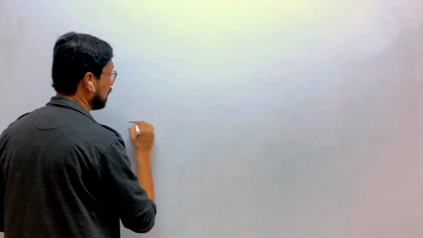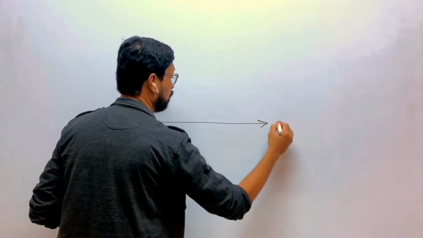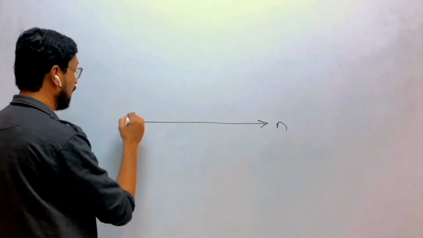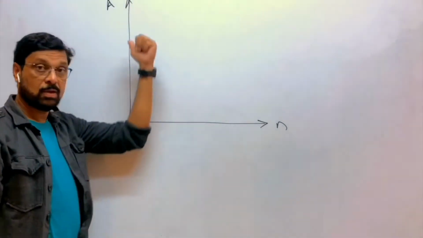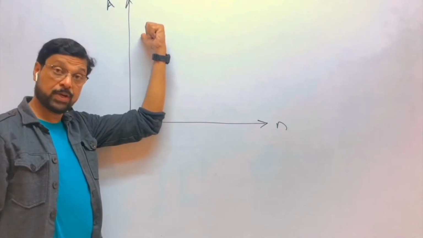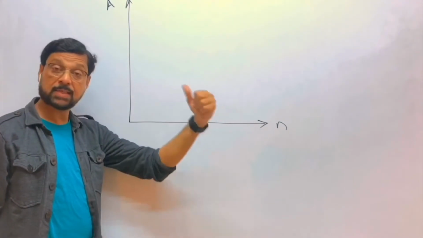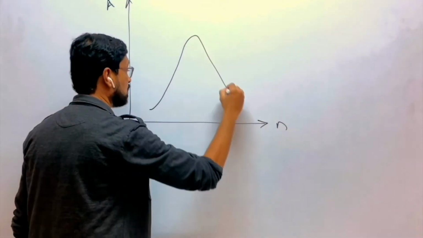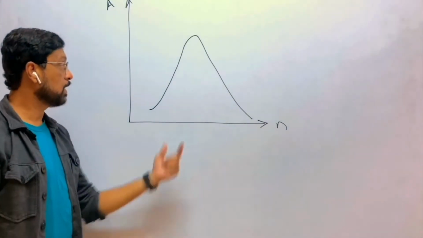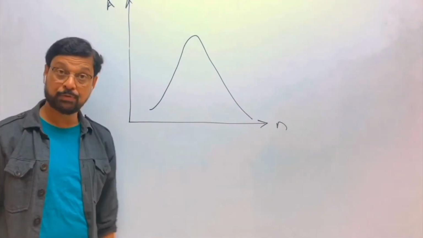What happens if the frequency is different? Suppose you plot the graph of frequency against amplitude. On the y-axis is the amplitude of vibration, on the x-axis is frequency, then the graph is like this. This is the graph of amplitude against frequency.